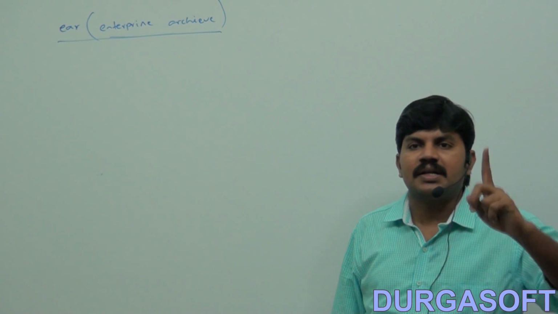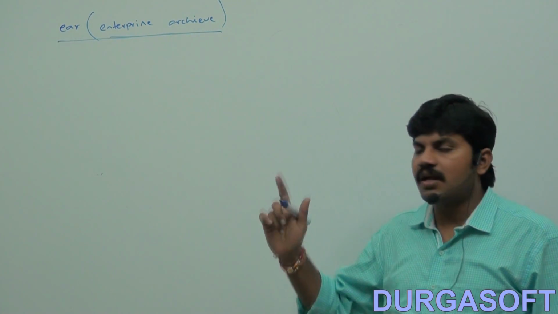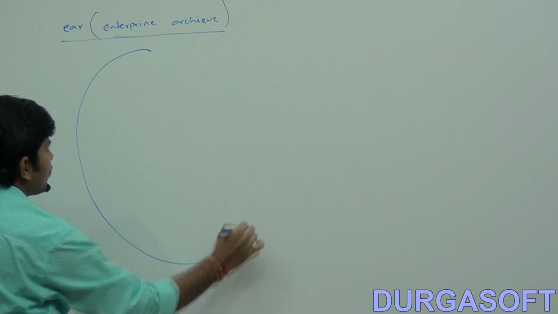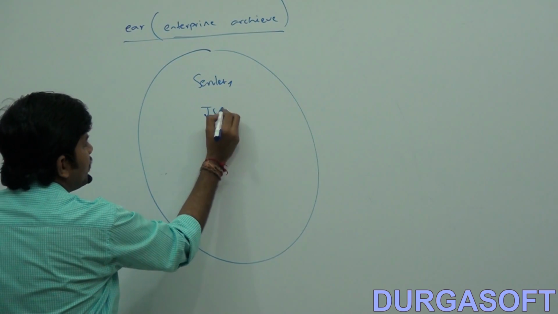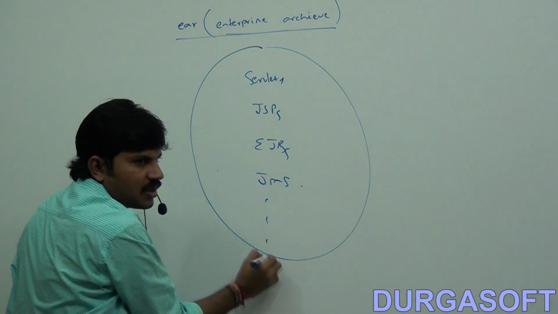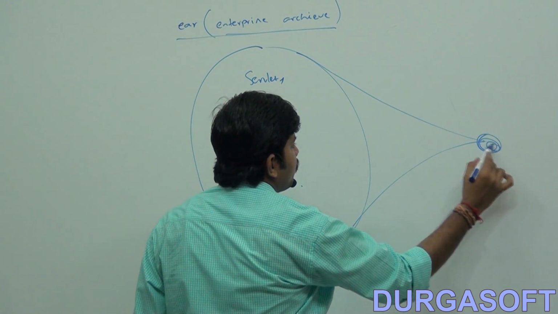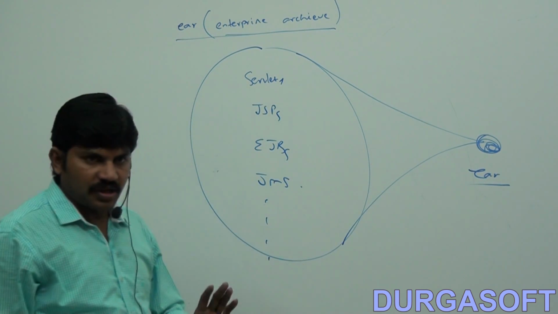So an ear file represents one enterprise application which contains servlets, JSPs, EJBs, JMS components. This total thing converted into a single zip file is nothing but an ear file.